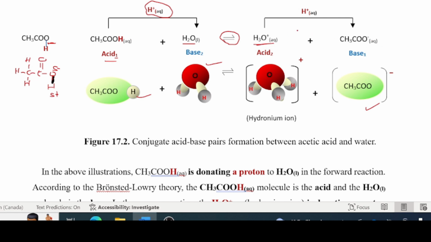But now watch. In the reverse reaction, if this reaction were to be reversed, what will happen now to get back these species here? This hydronium ion here will now have to donate the proton to this ethanoate ion, or the acetate ion.